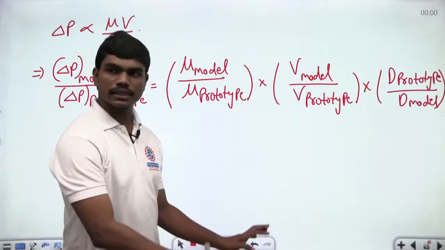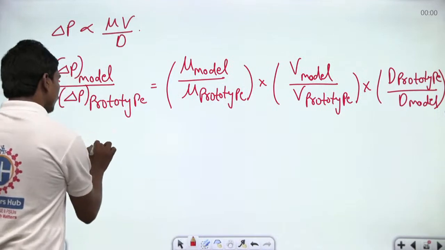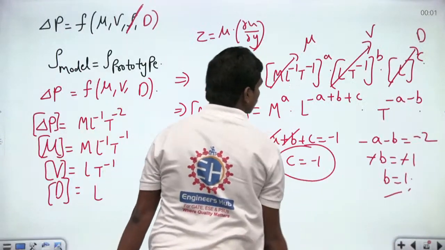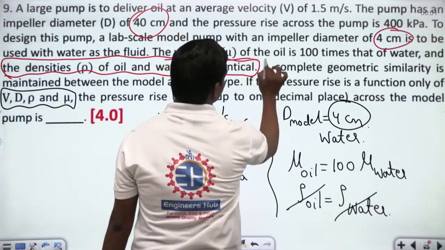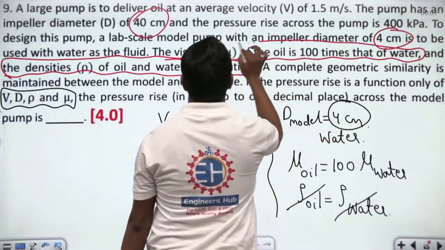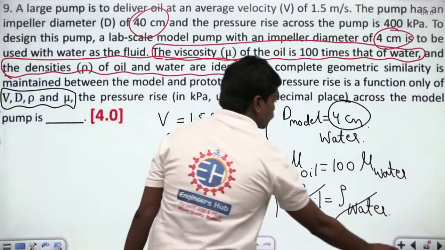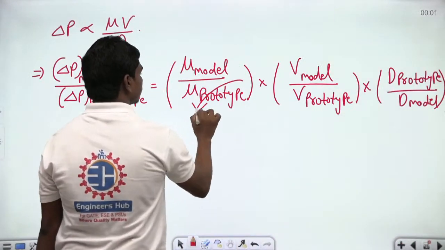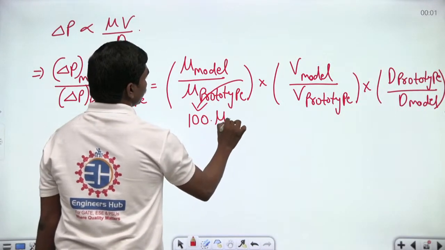Okay, and here things are very much clearly given. So dynamic viscosity of model is clearly given here. See here, the viscosity of the oil is 100 times that of water. So basically oil is used in the prototype, so you can clearly write this value is 100 times of mu model.